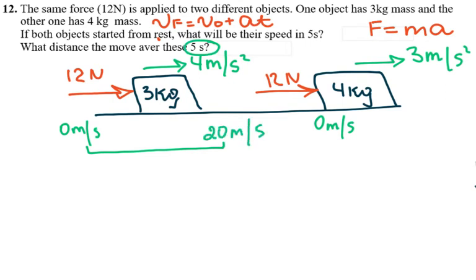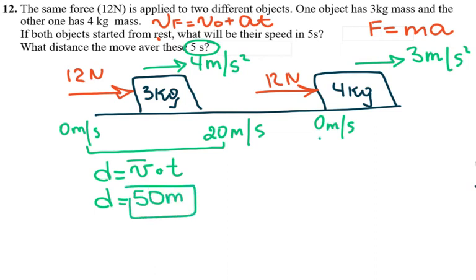So the distance traveled here is average velocity times the time, and the average is 10 times 5 seconds, which gives me 50 meters. And the distance here, initial velocity is 0, in 5 seconds it's going to be 15 meters per second. I'm using the same formula, final velocity is equal to initial velocity plus acceleration times the time.